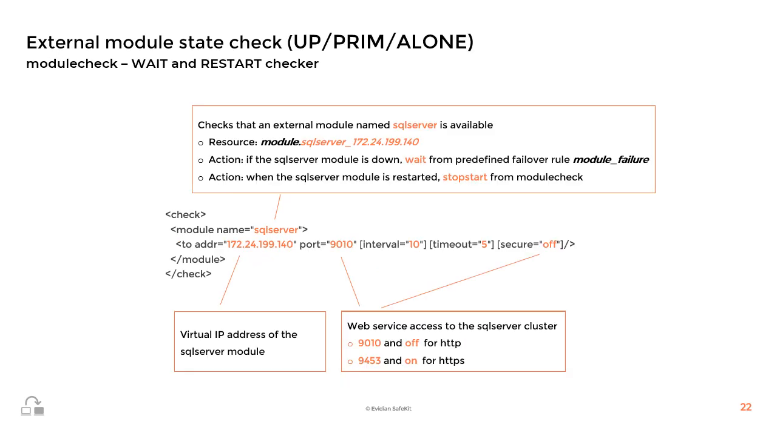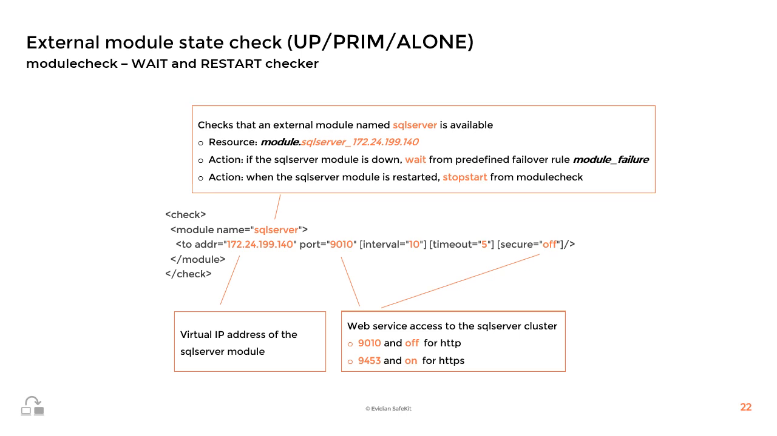Let's now consider the module checker. The module checker tests if another external module is running its application, which means that the external module is in the up, prim, or alone state. To configure it, add a module tag in userconfig.xml and set the name of the external module, such as SQL Server in the example.